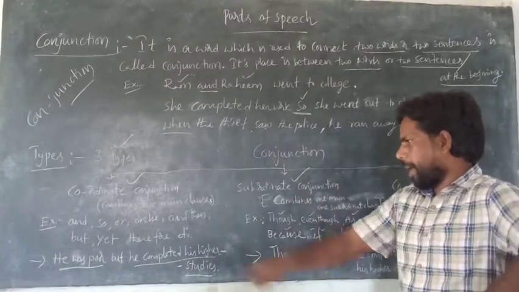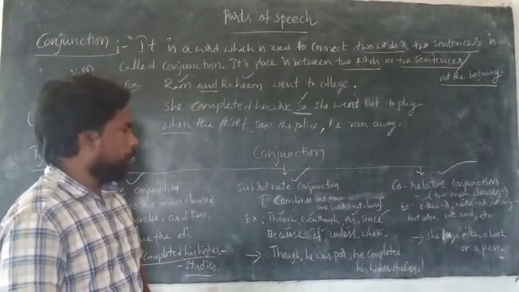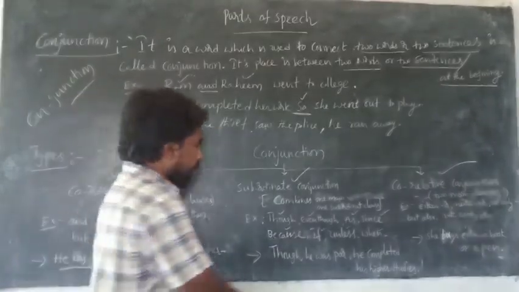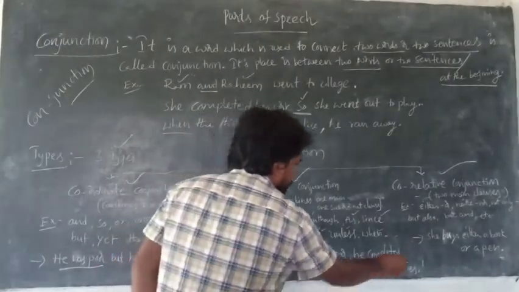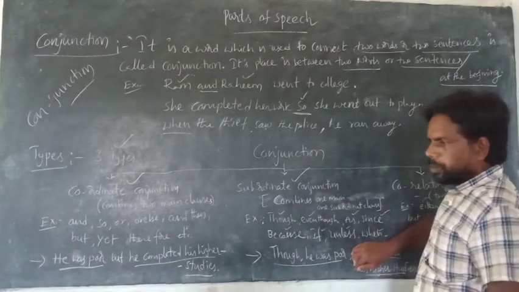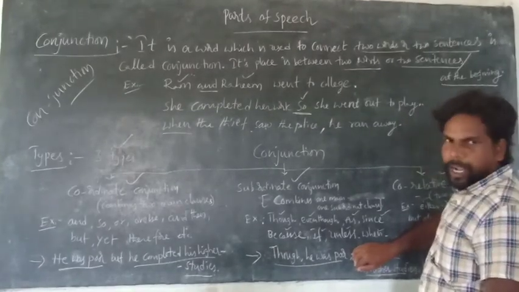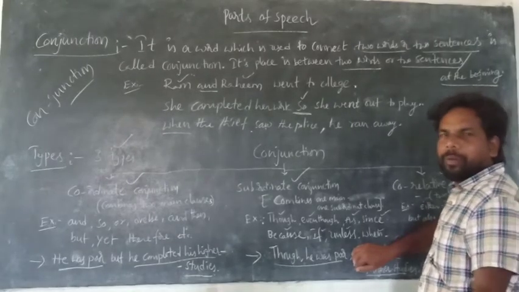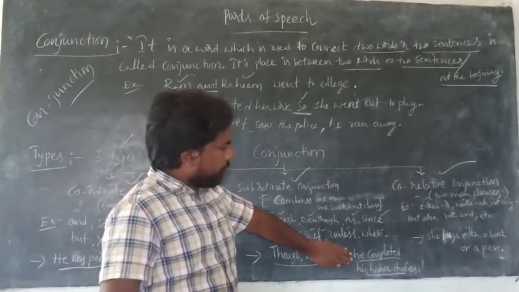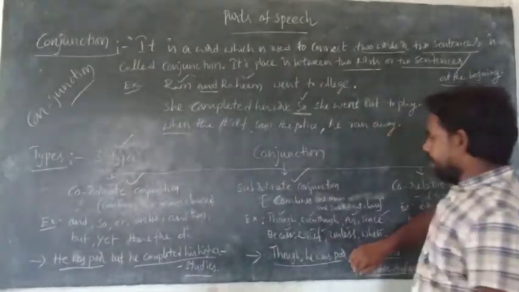Come to the same example. Though he was poor, he completed his higher studies. Read this one: though he was poor. After that, what happened? We don't know. Now read it: he completed his higher studies. It is a main clause. And this is called a subordinate clause.